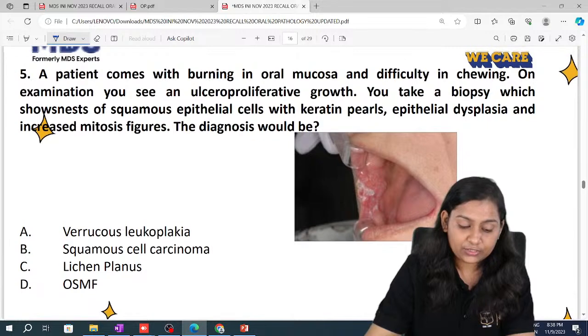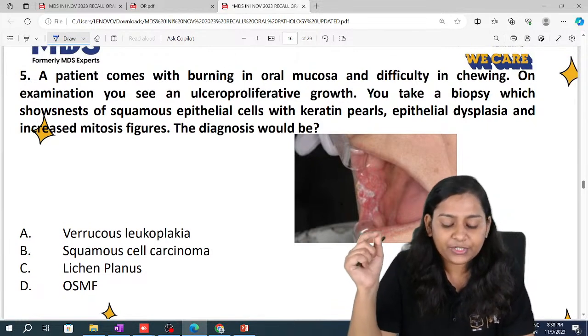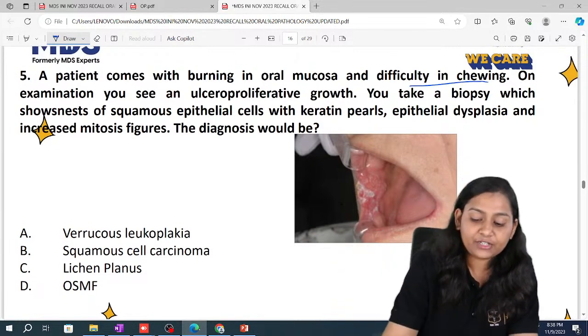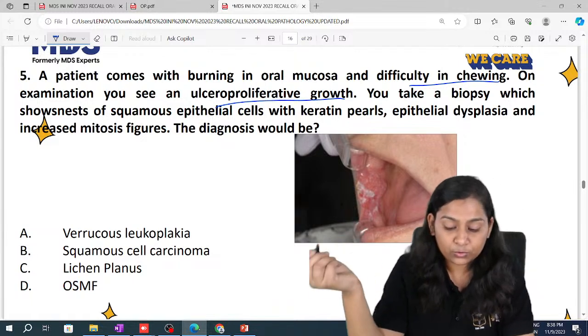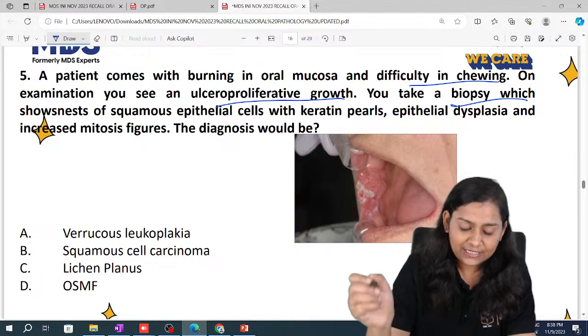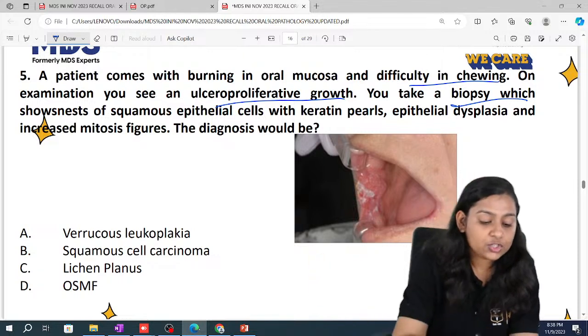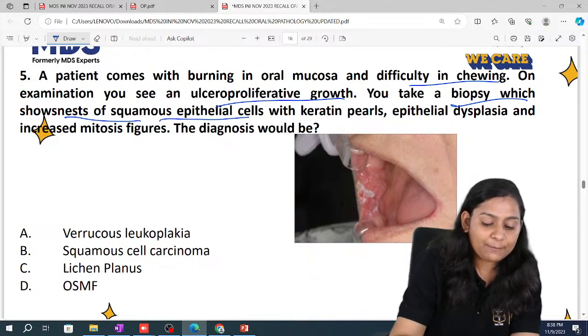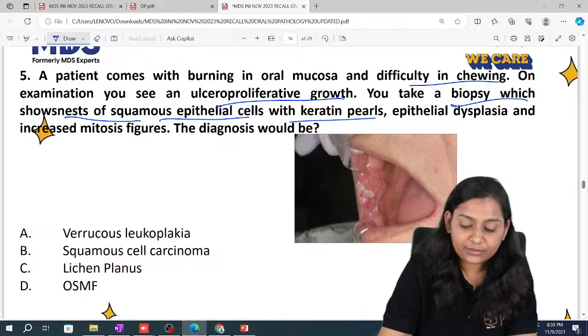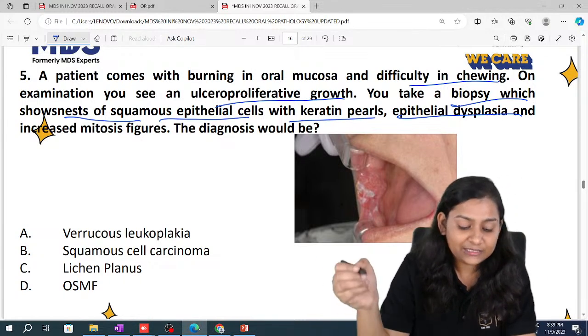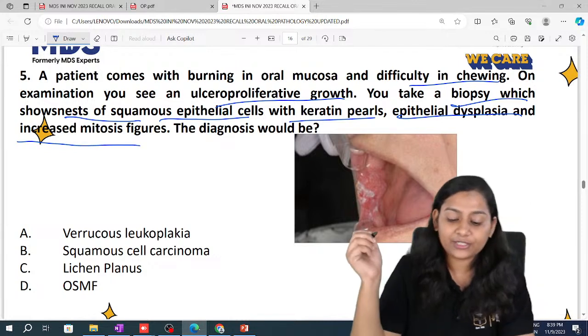Now this question. A patient comes with burning in the oral mucosa and difficulty in chewing. On examination, an ulceroproliferative growth was seen. Then a biopsy is taken. Now, what do we see in the biopsy? It shows nests of squamous epithelial cells with keratin pearls, epithelial dysplasia and increased mitotic figures.